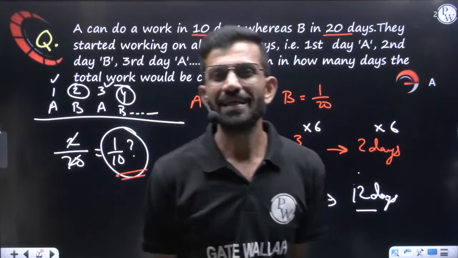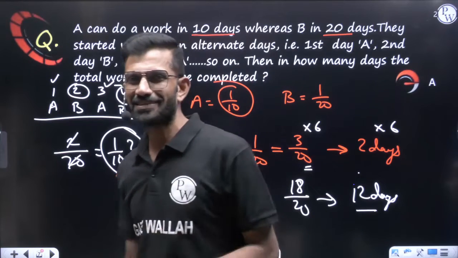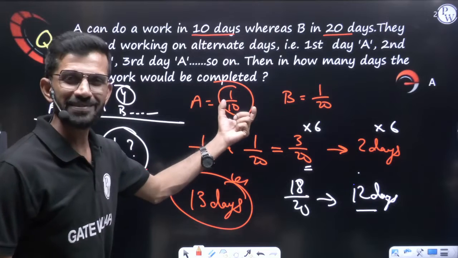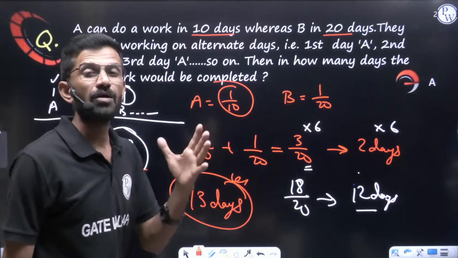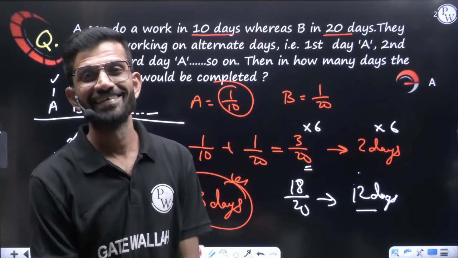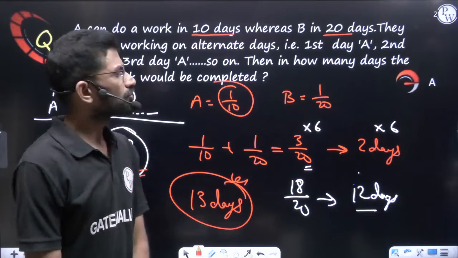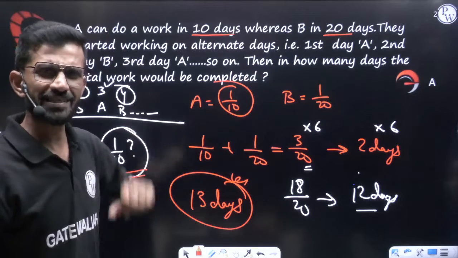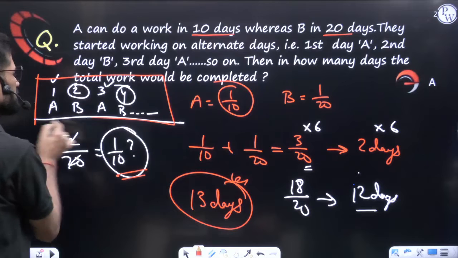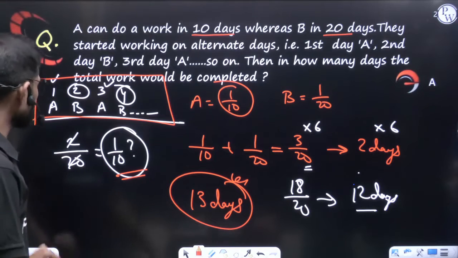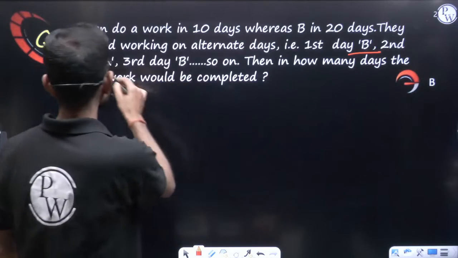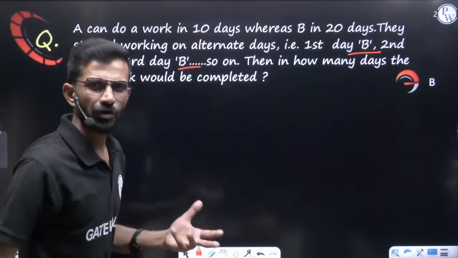But let me tell you, you will not always get this situation where the pending work and the work the person is doing are the same fraction. Always it won't be the same. The fraction can be different at the end also. So in that case, what to do? If this is clear to you, let us understand in the same question. Let us change this series. Let's say first day B came, second day A came, third day B came, then what will happen?